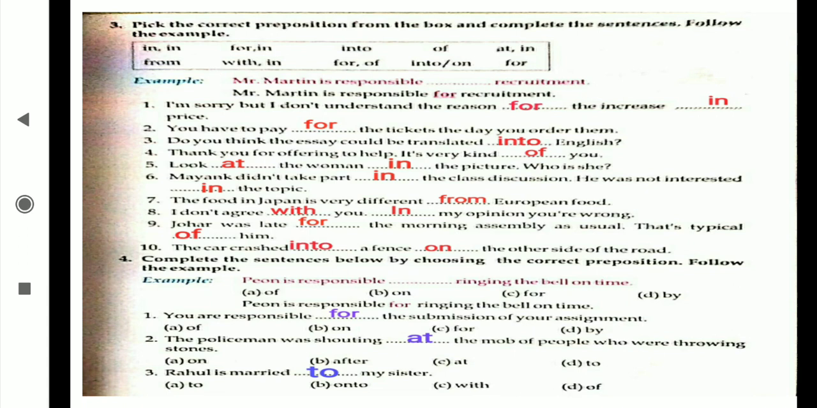You are responsible for the submission of your assignment. Okay. The policeman was shouting at the mob of people who were throwing stones. Rahul is married to my sister. Okay. Students, we have to understand the meaning of the sentence, and after understanding the meaning, accordingly we have to use the preposition, because before only I said there are words indicating place, and words indicating time. Then we have to understand the meaning of the sentence. Is it showing the time, the place, or the reason? Accordingly we have to write the preposition. Okay.